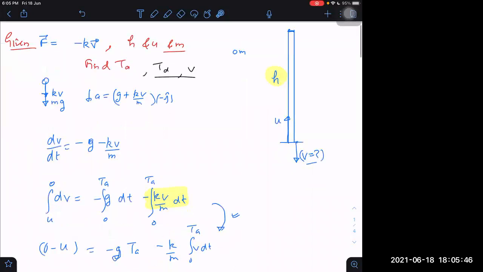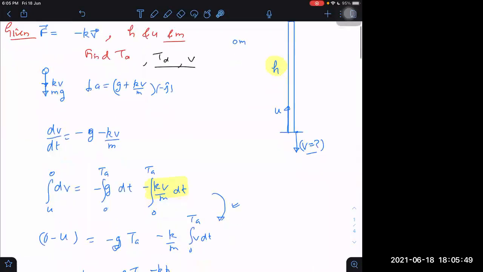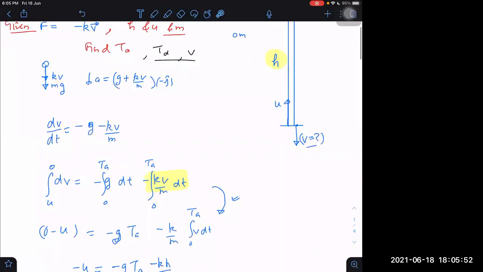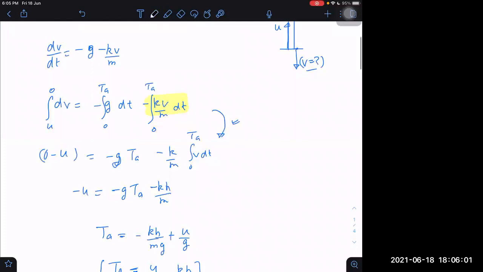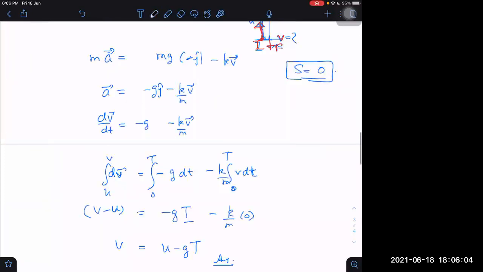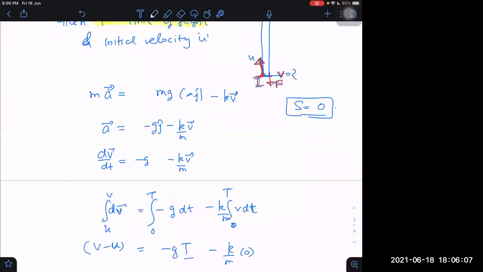Acceleration, in which case? I wrote this: g is downwards always, so minus g j cap. Now I am writing force. This is gravitational force, and this is drag force. Adding those two forces, we get mass into acceleration.